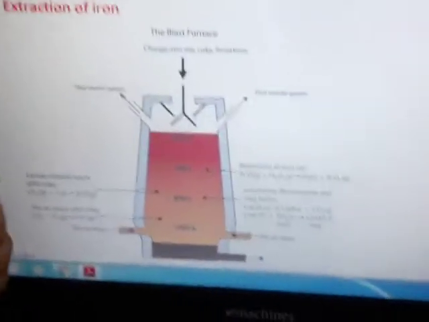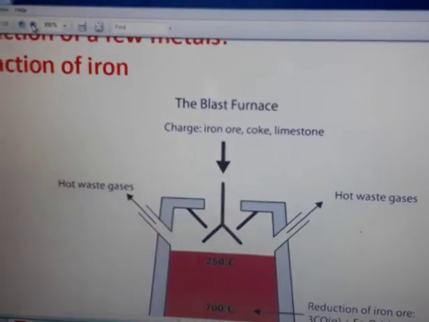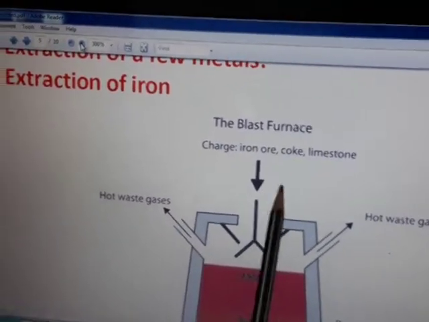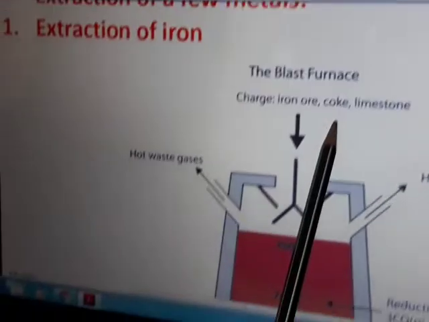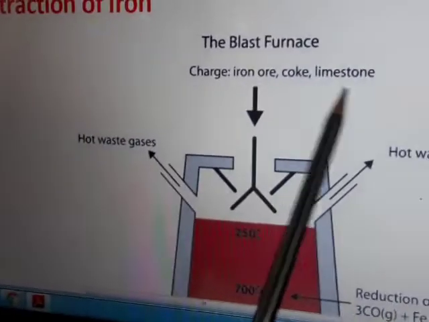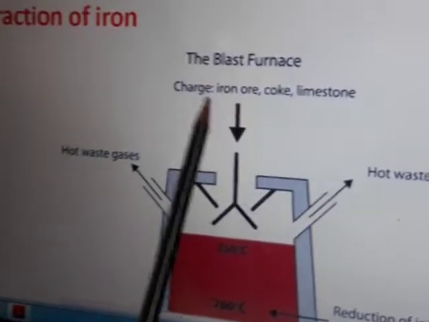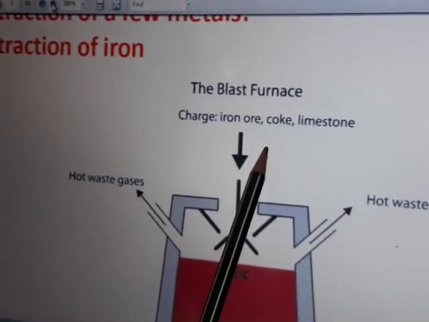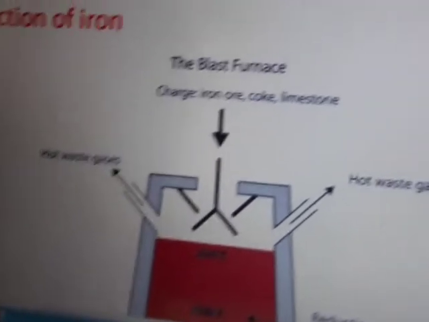Now this ore is mixed with coke, that is the coal, heated coal, and then limestone. Children, you can learn it: iron, heme, coke, Coca-Cola, and limestone with lemon. So here it will be iron ore mixed with coke and limestone, calcium oxide, right?